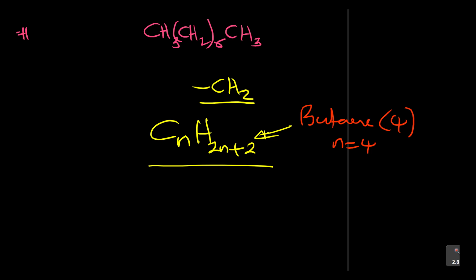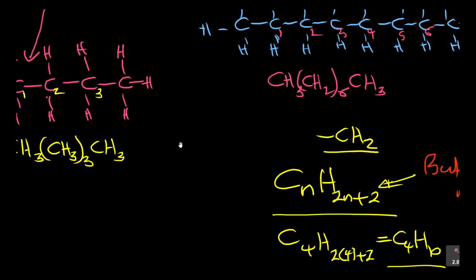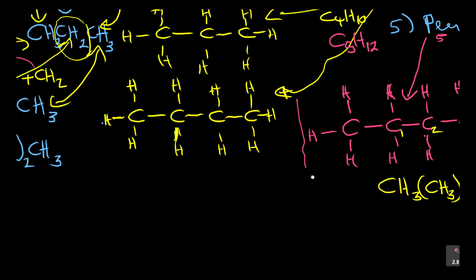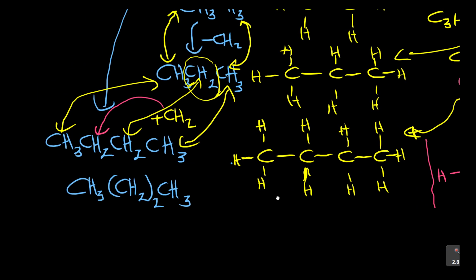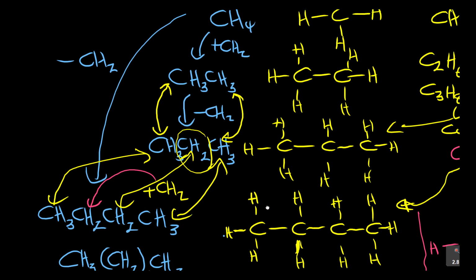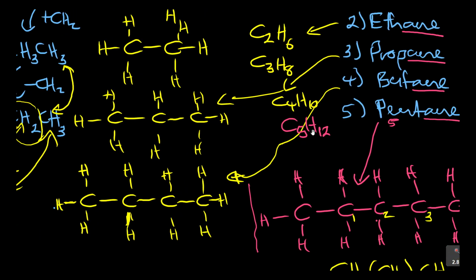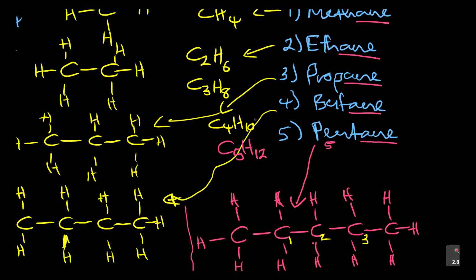So I come here and say C4H(2n+2), my n is 4, so 2 times 4 is 8, plus 2 is 10. Then butane was C4H10. Where is my butane? There it is. My butane was C4H10.